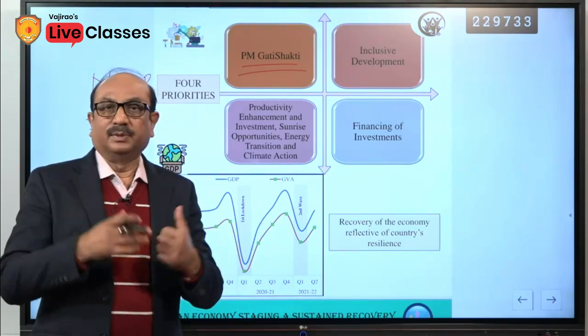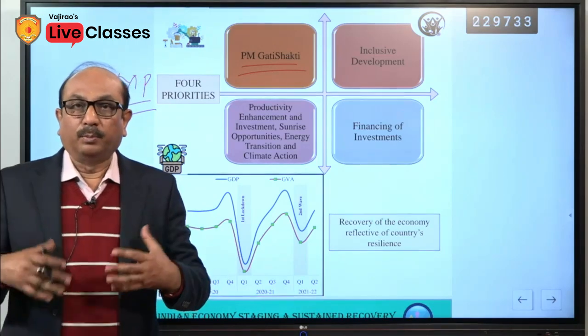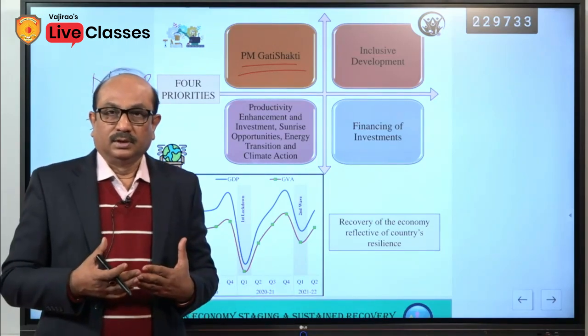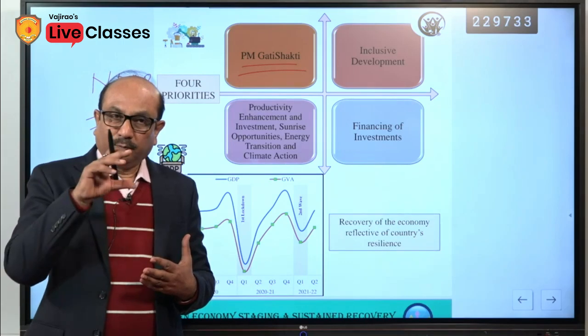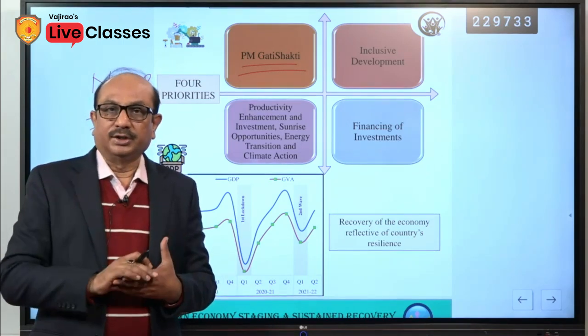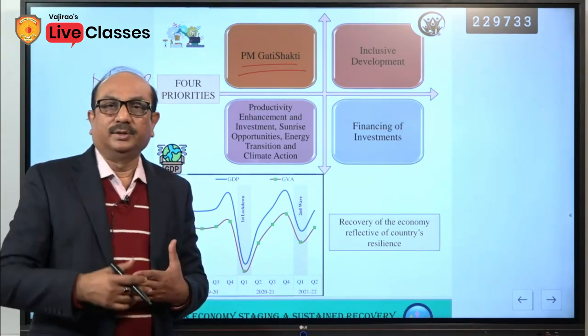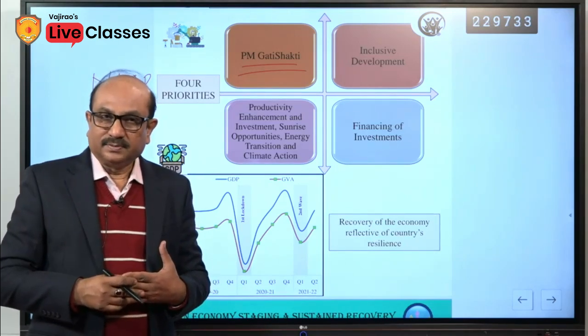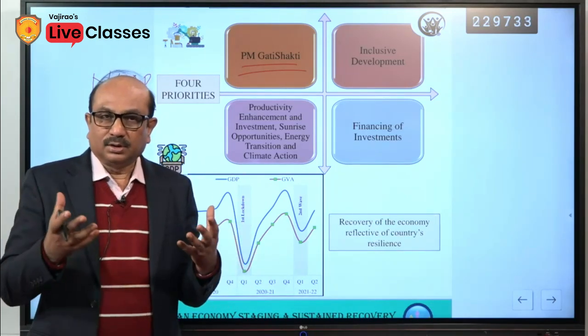If you analyze, this budget is not a populist budget. This budget is not focusing on any particular segment of society to make them happy and to appease them. That's why it's very difficult for a common man to understand it properly.